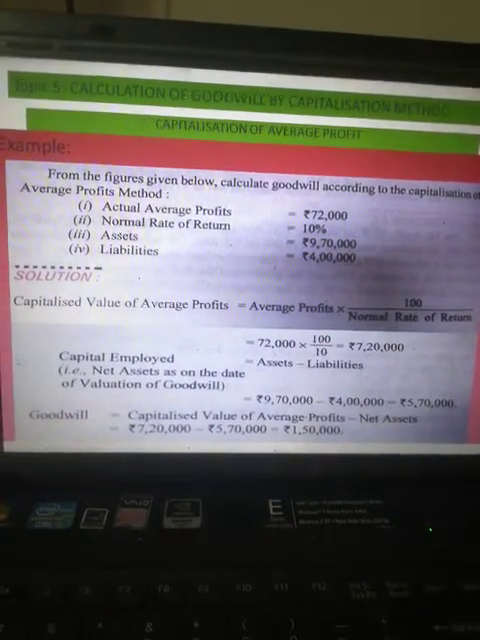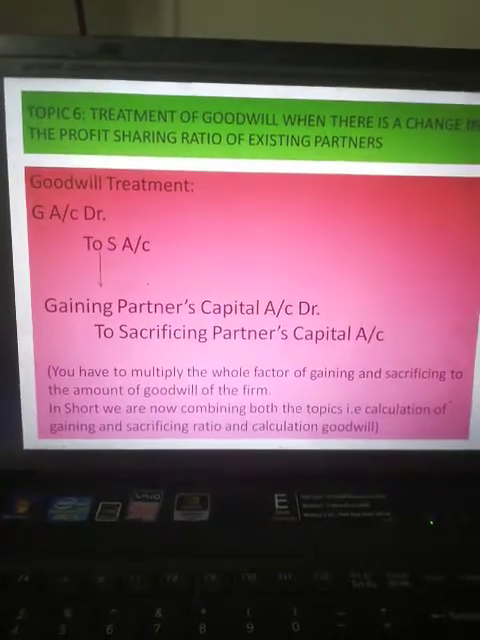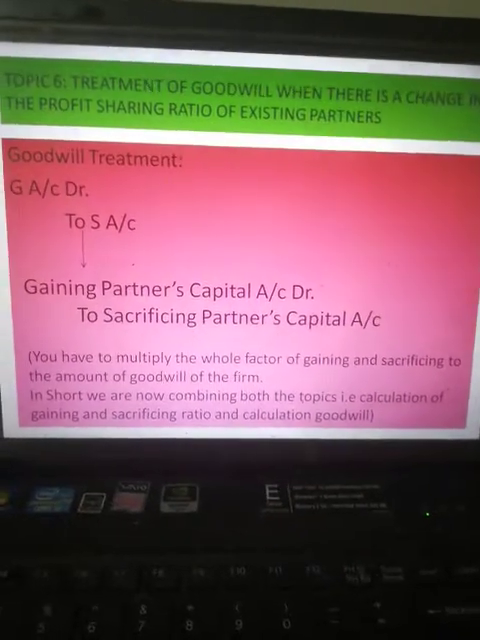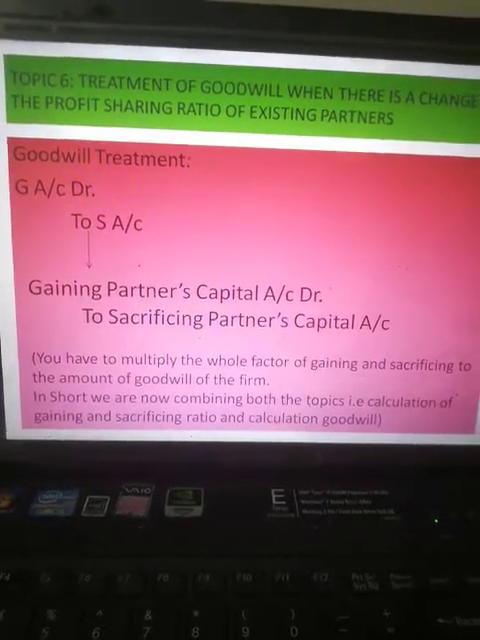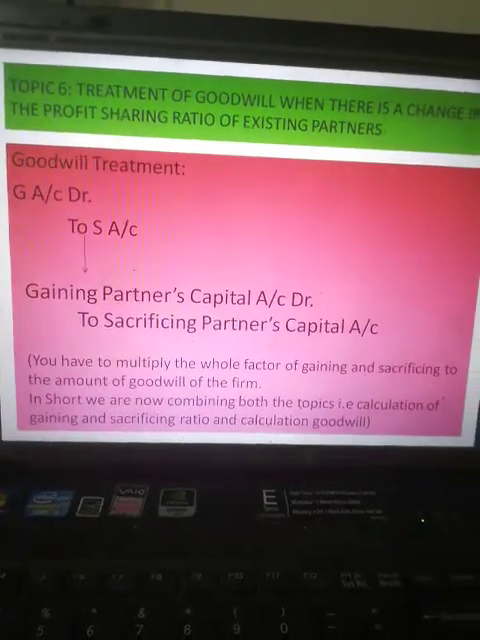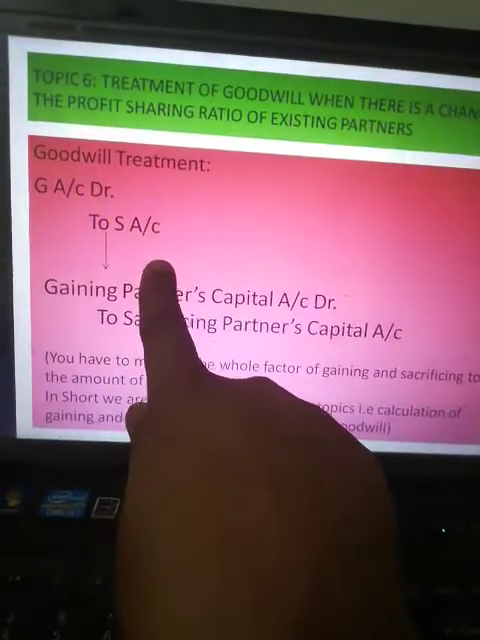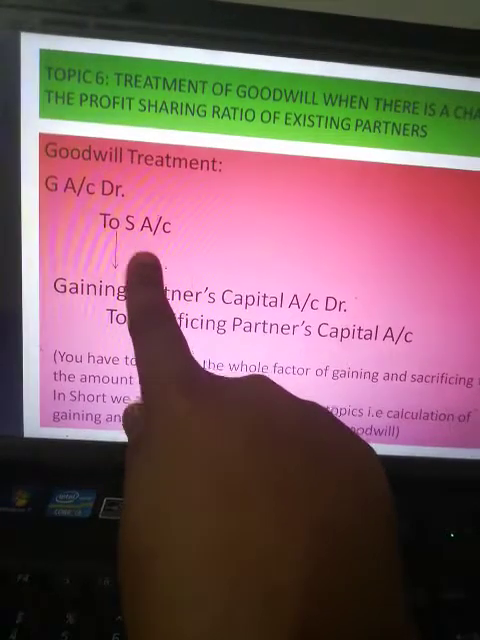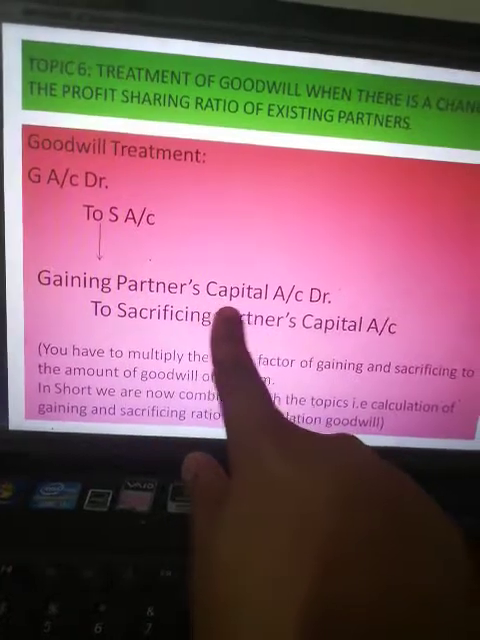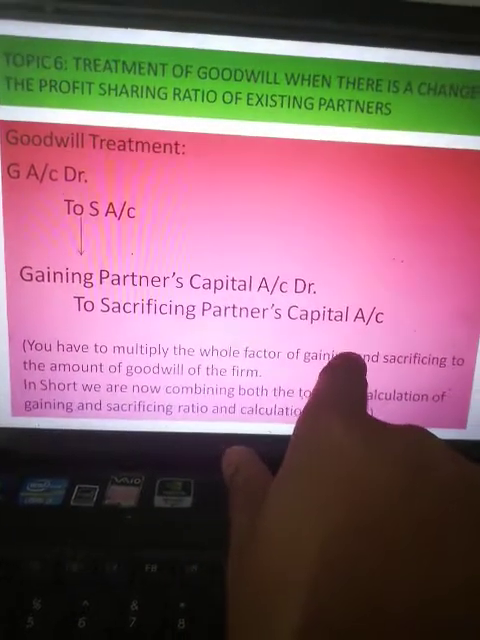Alright, so let's move further to our next topic, and the next topic is treatment of goodwill when there is a change in the profit sharing ratio of existing partners. Class, let me tell you one thing, whatever the case, whenever we talk about goodwill treatment, it will always be the same, that is G2S, G account debit to S account, which will be termed as gaining partners capital account debit to sacrificing partners capital account.